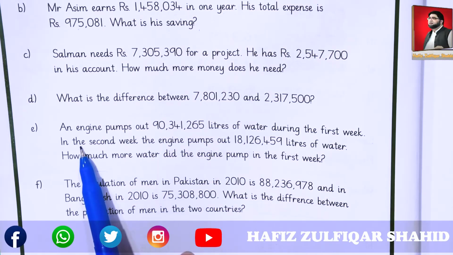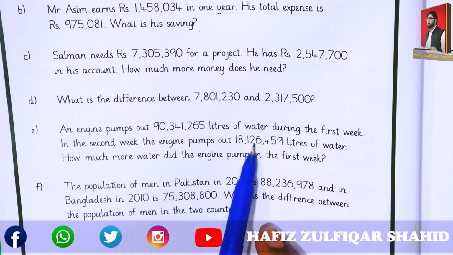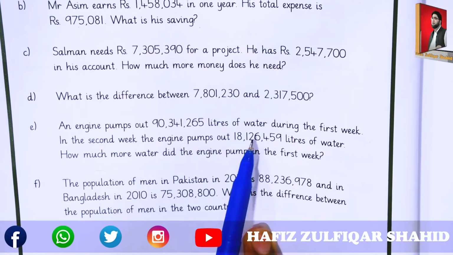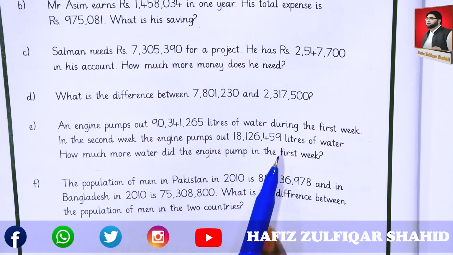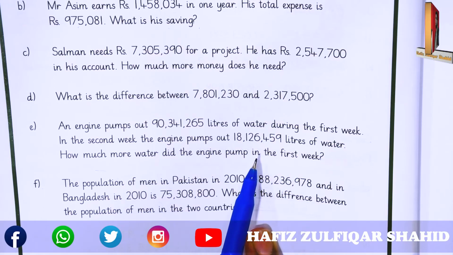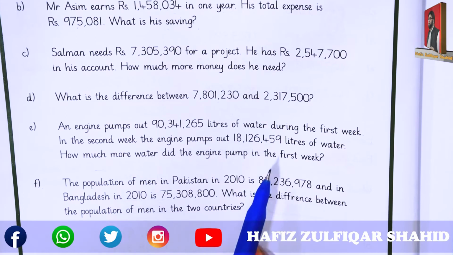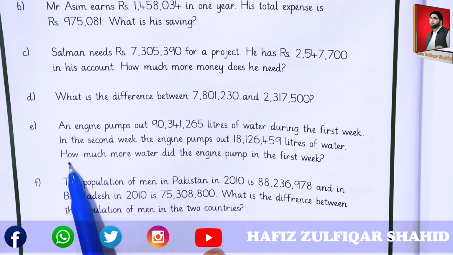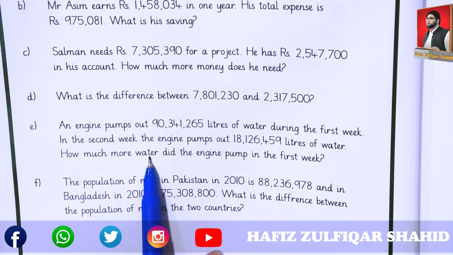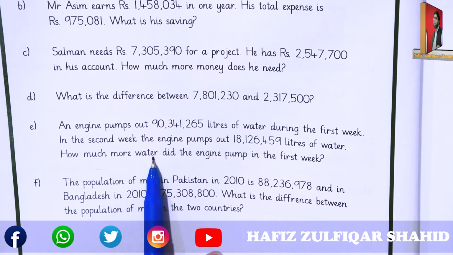In the second week, the engine pumps out 18,126,459 liters of water. Now we have to find out the difference between these 2 weeks. How much more water did the engine pump in the first week?